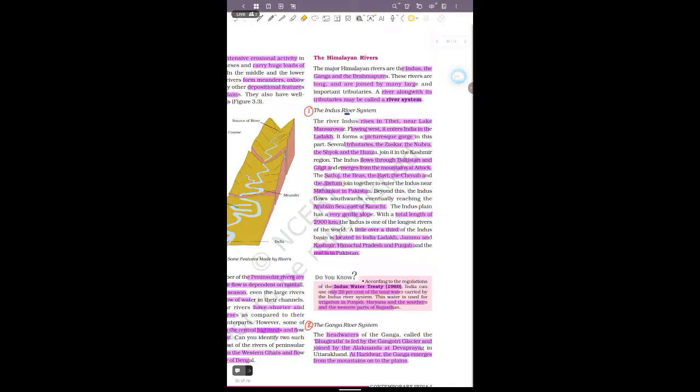So the second river system is the Ganga river system.